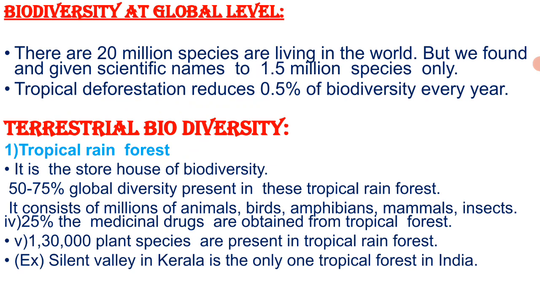In Kerala, the Silent Valley is the only place where tropical rainforest is available. In order to protect our only tropical rainforest biodiversity, the Silent Valley hydroelectric project was abandoned by our government.